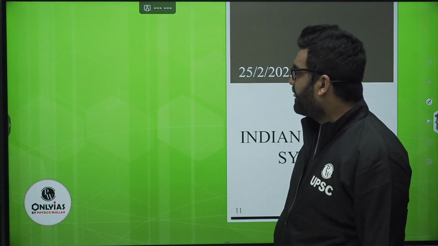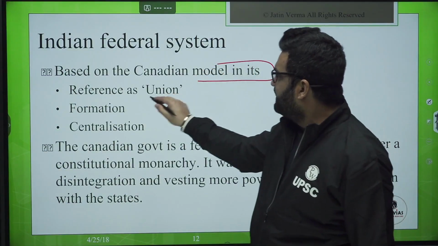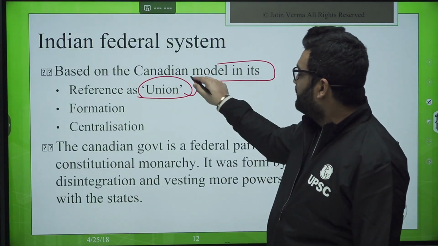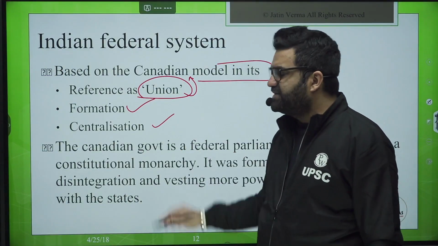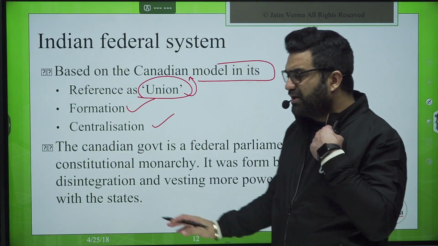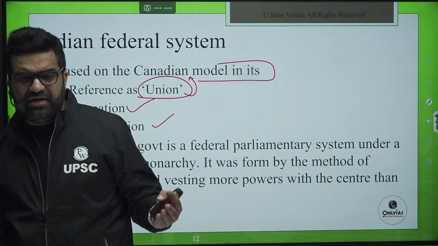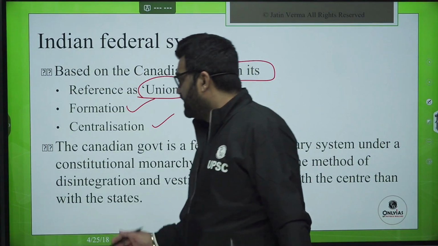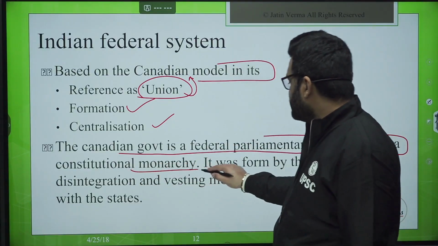Right? Now, the Indian federal system is based upon the Canadian model in its references as union. So we have borrowed this reference as union in its references as formation and centralization. Okay, so this knowledge can be used for mains also, comparison of the Constitution of India with the constitutions of the rest of the world. Now, the Canadian government is a federal parliamentary system under a constitutional monarchy.